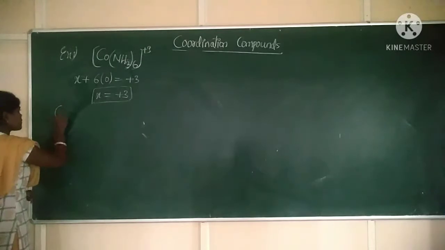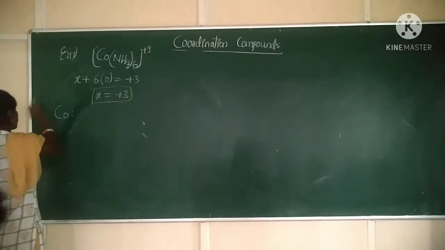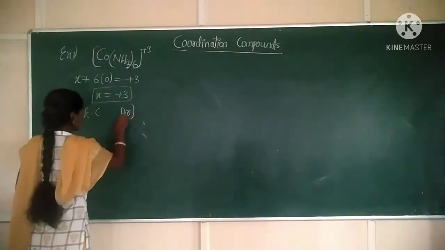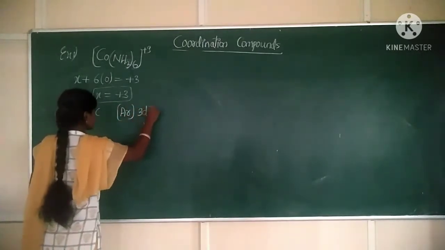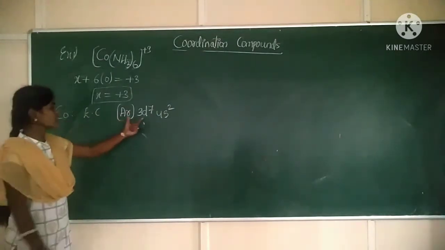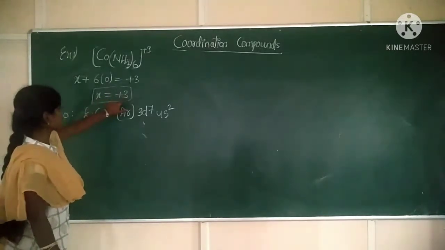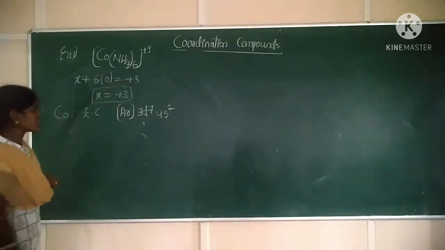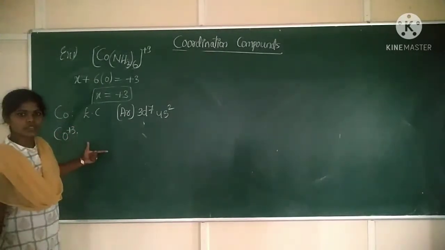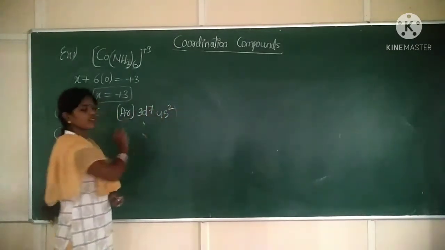We know the cobalt configuration. What is the electronic configuration of cobalt? We can write argon 3d7 4s2. Correct? Atomic number is 27. Now, cobalt is present in plus 3 oxidation state. Plus 3 means we have to remove 2 electrons from 4s and 1 electron from 3d.